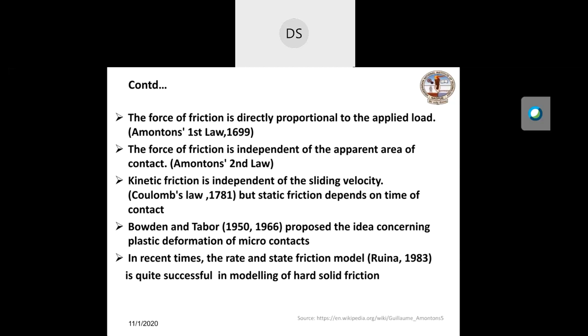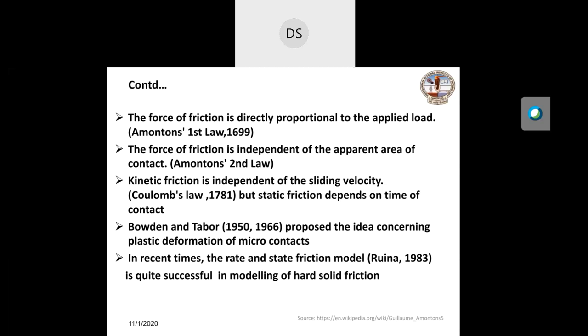It depends on the history. For example, the aging time also depends on the slip velocity. So in this talk, it will be shown that the static friction depends on the slip velocity and time of contact, while the kinetic friction is independent of aging time but depends on slip velocity.